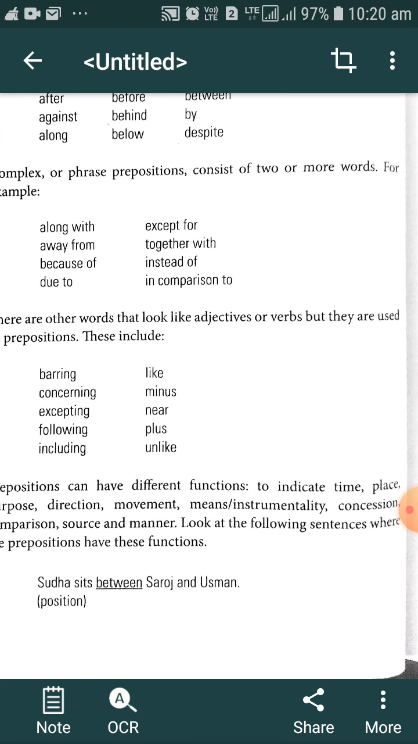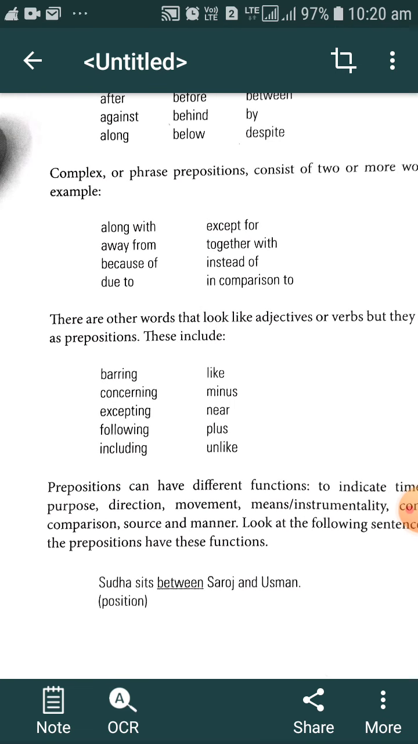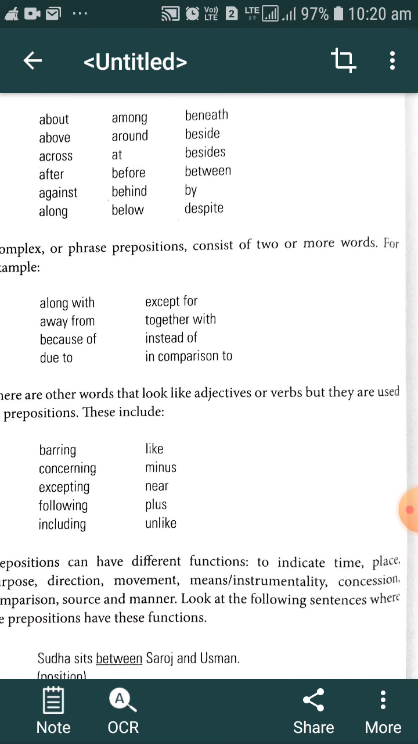Look at the following sentences where the prepositions have these functions. Sudha sits between Saroj and Usman. The position of Sudha is given there. Where is Sudha? Sudha sits between Saroj and Usman. The word between is a preposition that indicates the position of Sudha. So we can use prepositions to indicate position.